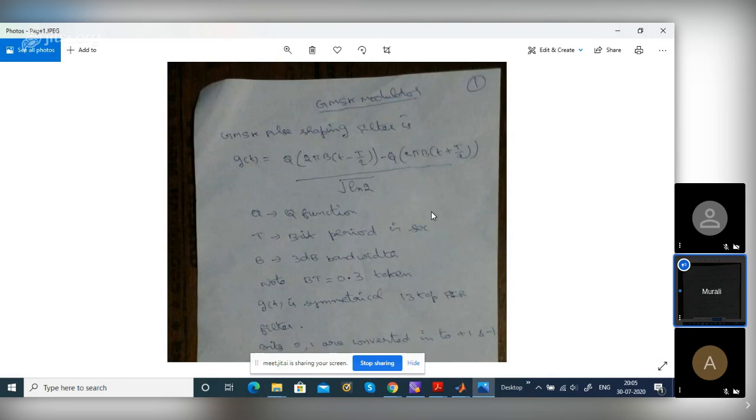GMSK is a form of MSK. I told you that FM is a non-linear modulation, whereas AM is a linear modulation. So here B is the 3 dB bandwidth, and T is the bit or symbol period. BT equals 0.3. That means B equals 0.3 by T. g(t) is a symmetrical pulse that is given by this formula, which is the difference of two functions.